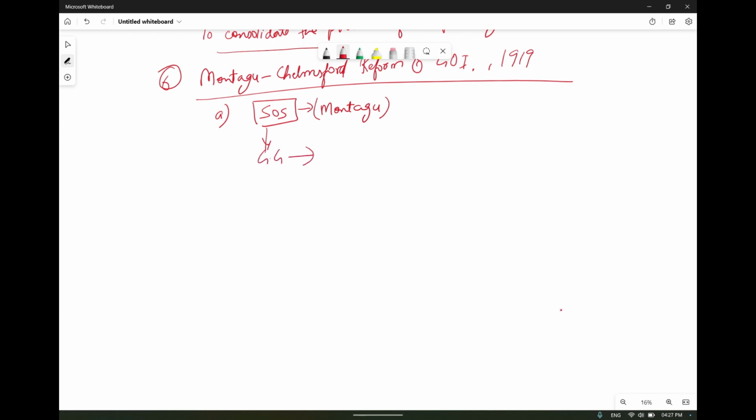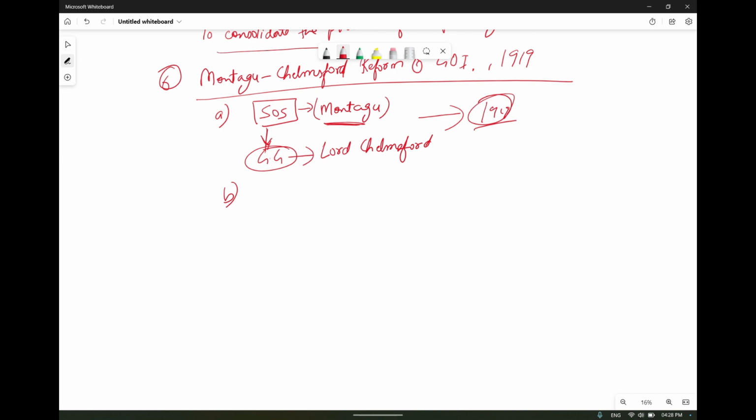Okay, and the Governor General was like today's Prime Minister, and he will be considered as your President. The Governor General was Lord Chelmsford. Okay, they formulated the proposals of the Government of India Act 1919. They together formulated all the proposals under the Government of India Act of 1919, just as the Morley-Minto reforms happened, similarly this Montagu-Chelmsford reform.